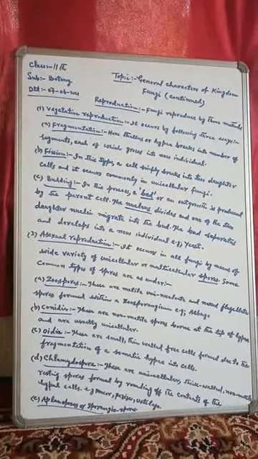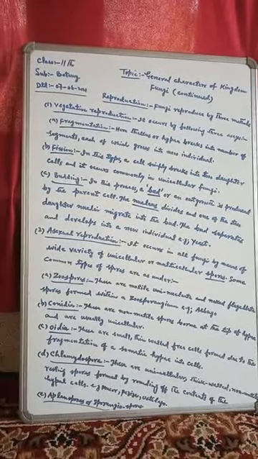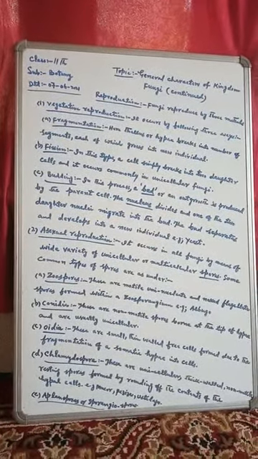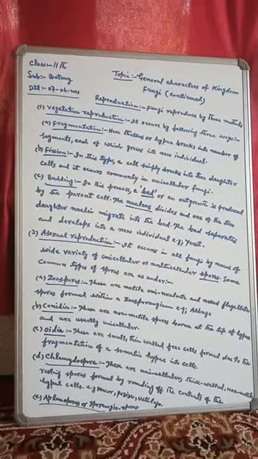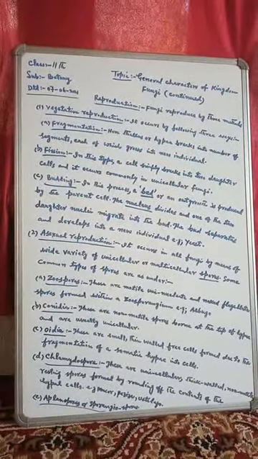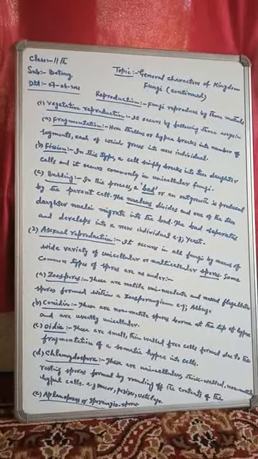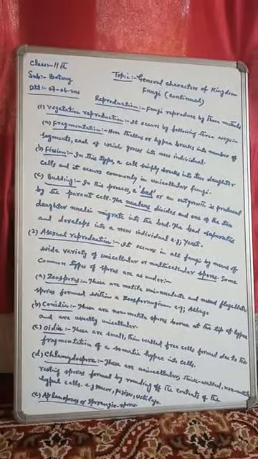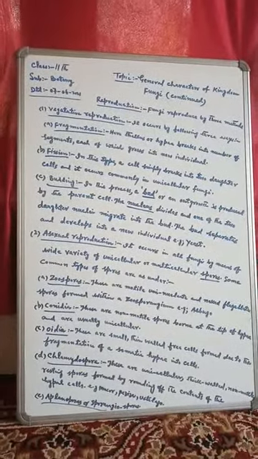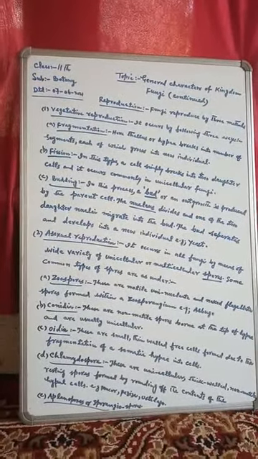Fungi reproduce by three methods. Number one is vegetative reproduction. Number two is asexual reproduction, and number three is sexual reproduction. So first of all, we will take the vegetative reproduction in fungi.